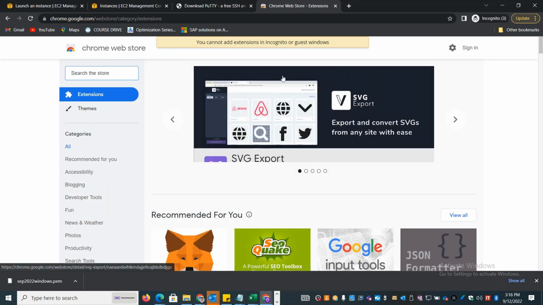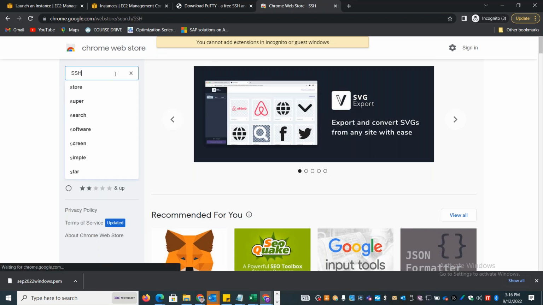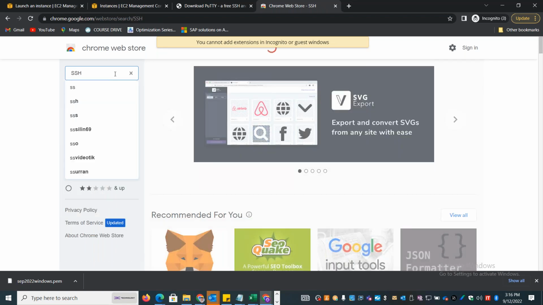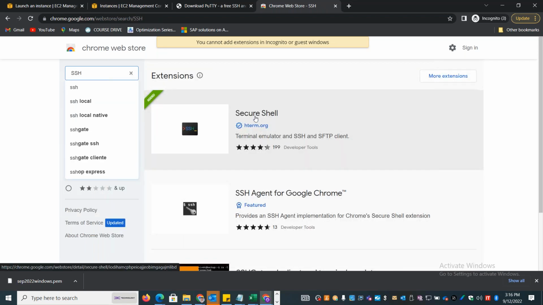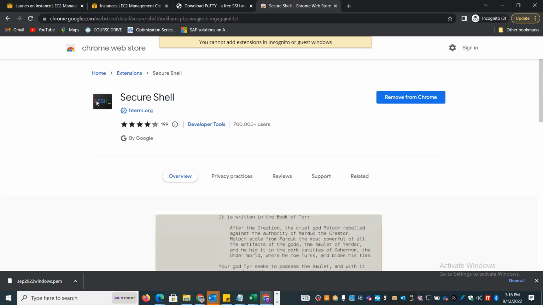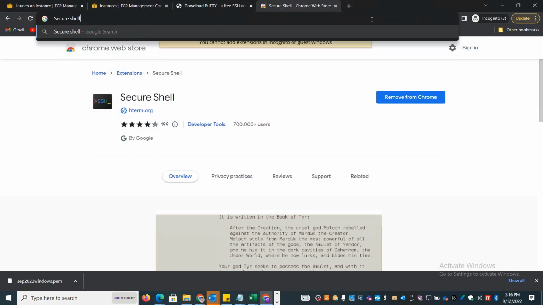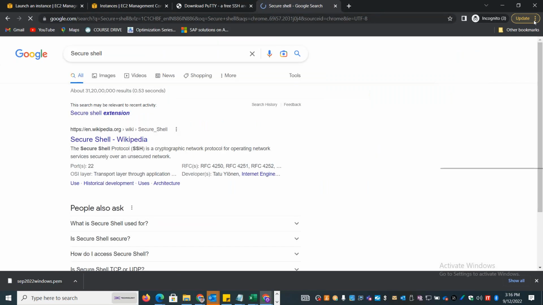Type SSH, and here you can see Secure Shell. You can select Secure Shell and add it. Once you add it, you can open that.